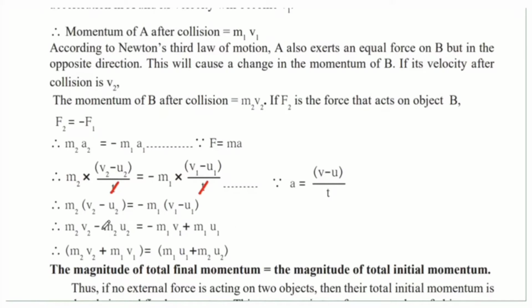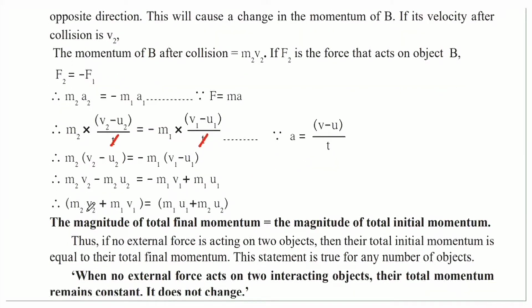And now we will just rearrange the equation so that the v's come on one side and the u's come on one side. So we will get m2 into v2 plus m1 into v1 is equal to m1 into u1 plus m2 into u2. This tells us that the magnitude of total final momentum is equal to the magnitude of total initial momentum. So we have taken the final momentum of both the objects and the initial momentum of both the objects, and when you add these, you will find that both are equal to each other.